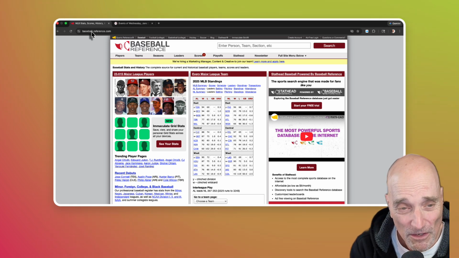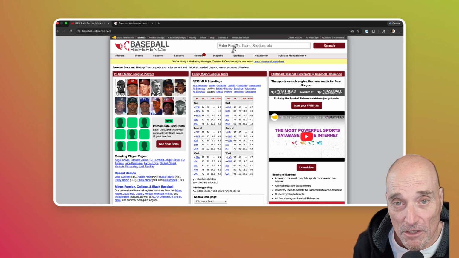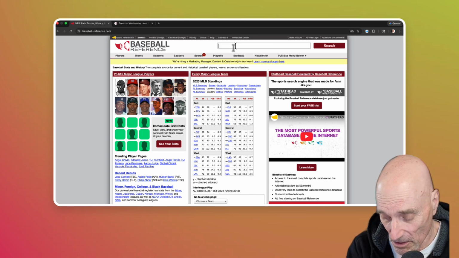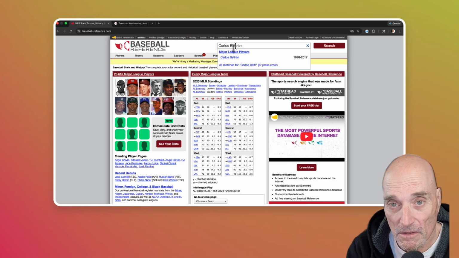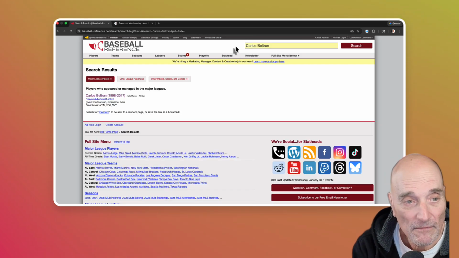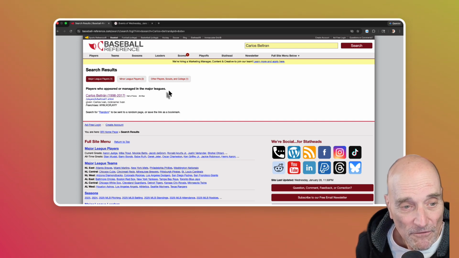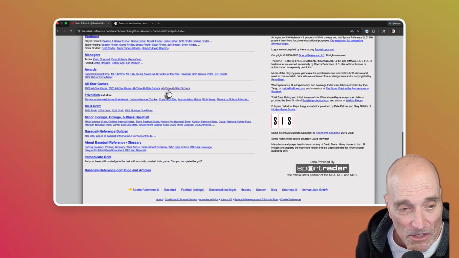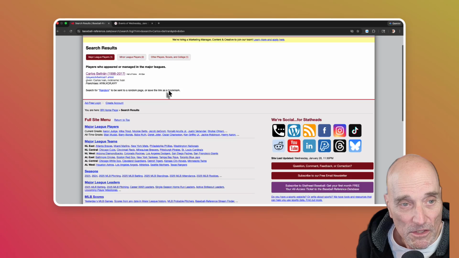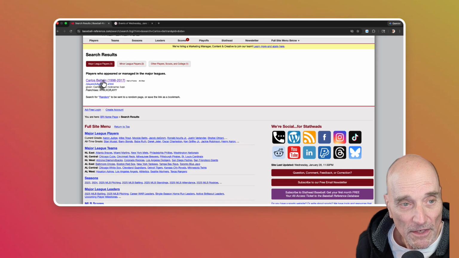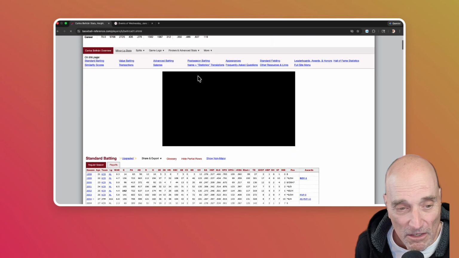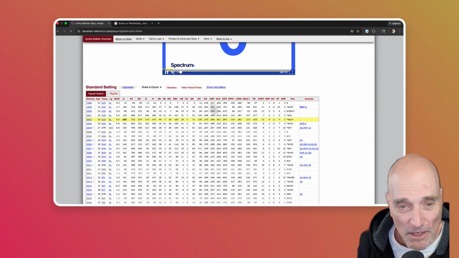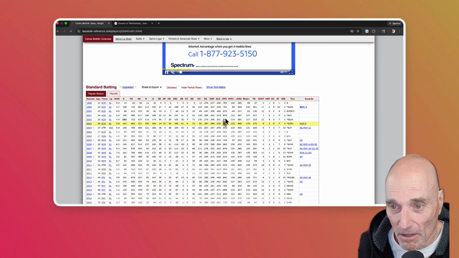You could look up various players, and well, let's take a look. You just put in Carlos Beltran, right? Just elected to the Baseball Hall of Fame. No, Carlos Beltran. Boom, and you see, first year was with the Kansas City Royals. All you've got to do is scroll and look at all the information, click on his name, and just scroll down. All his career right here, his Hall of Fame career right here.